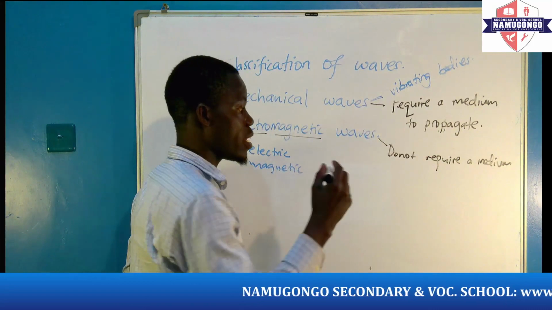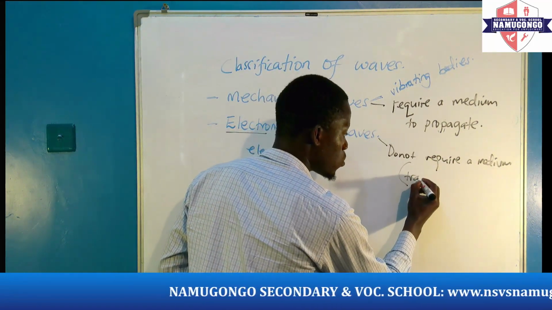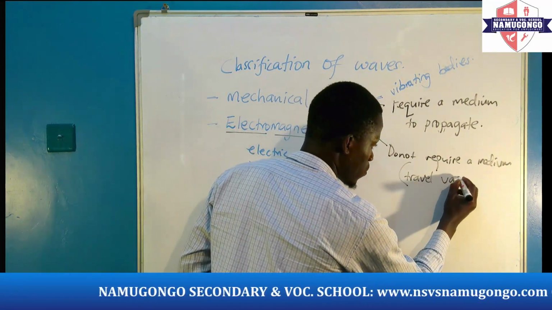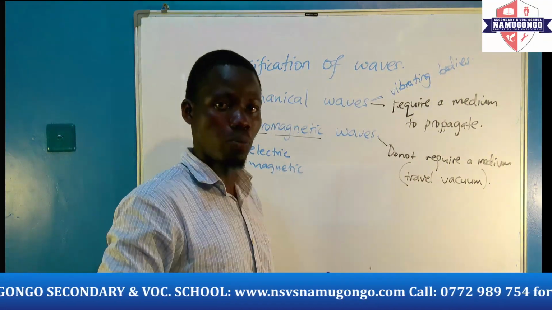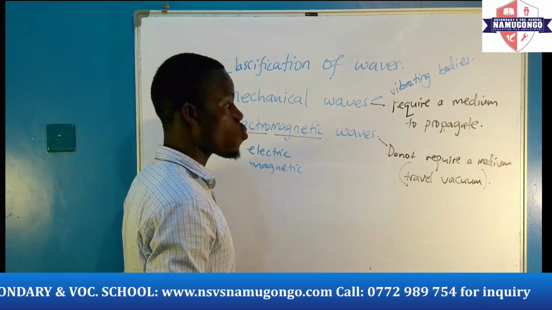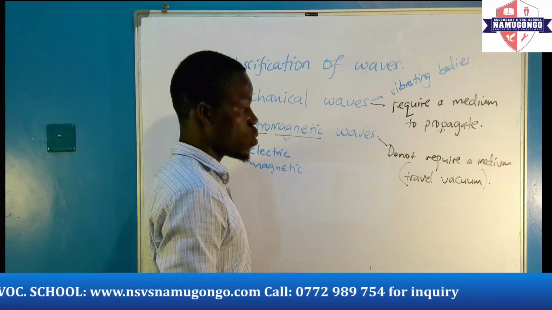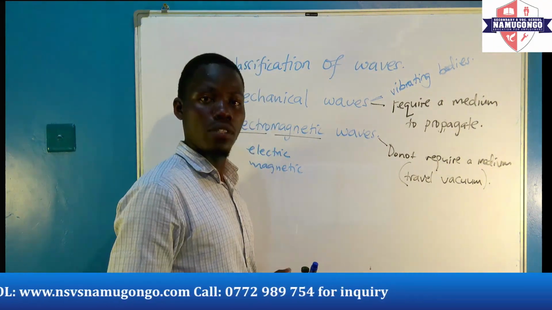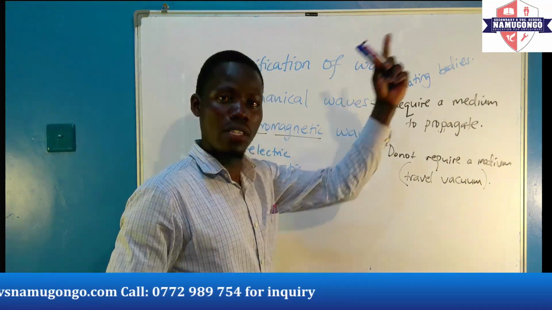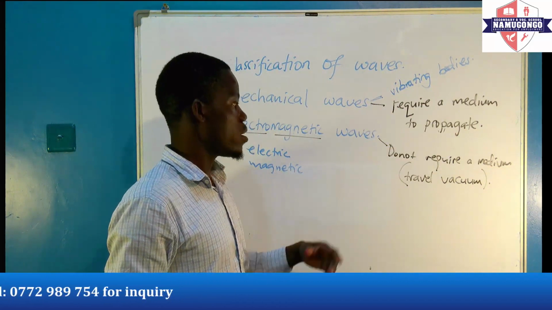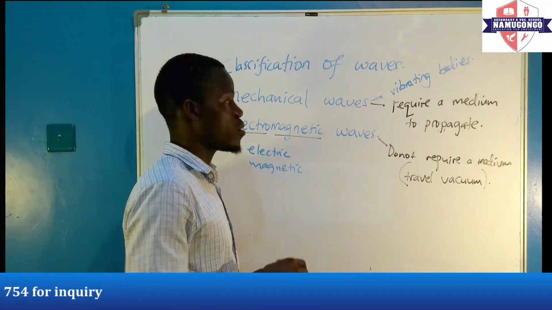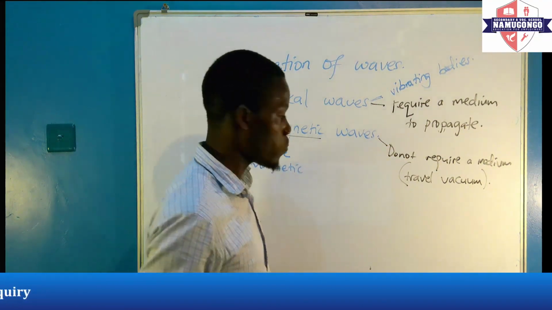In other words, they can travel through a vacuum. That is how we are able to get rays from the sun through the vacuum of space to Earth. It is because light waves are electromagnetic waves.